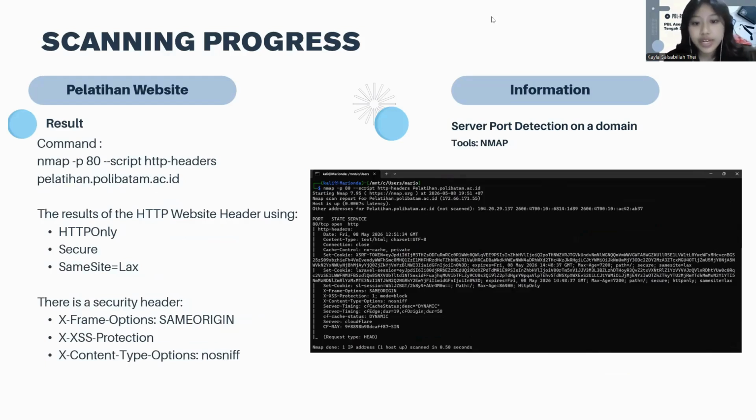The second one is the security headers found: the X-Frame-Options, which is same origin, and the XSS protections. And the last one is the X-Content-Type-Options, nosniff. This indicates that the website has protection against clickjacking and XSS attacks. Now, on to the next slide.